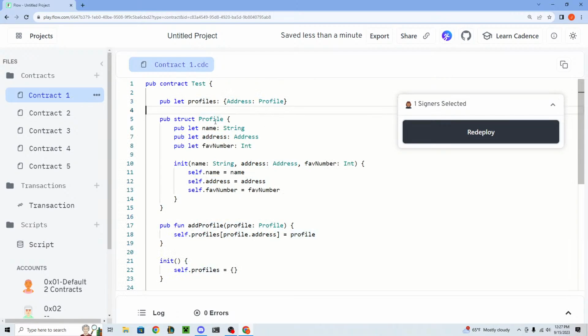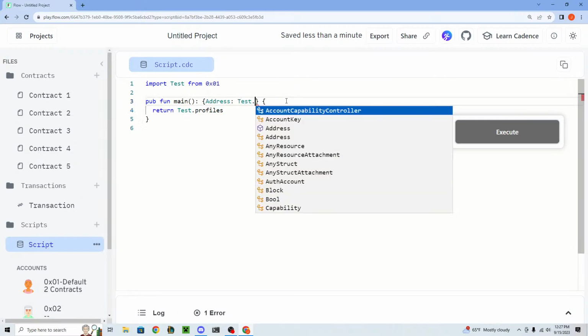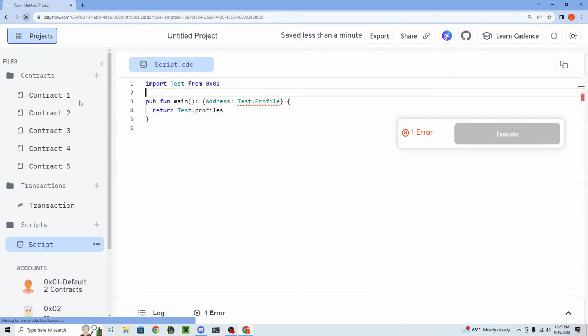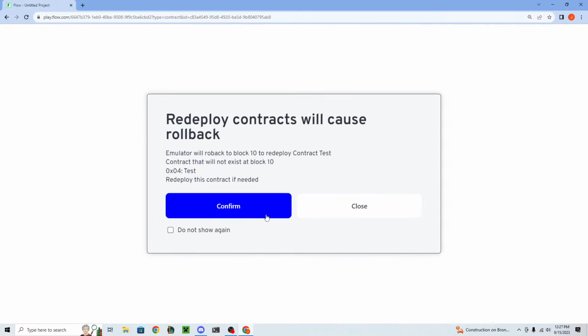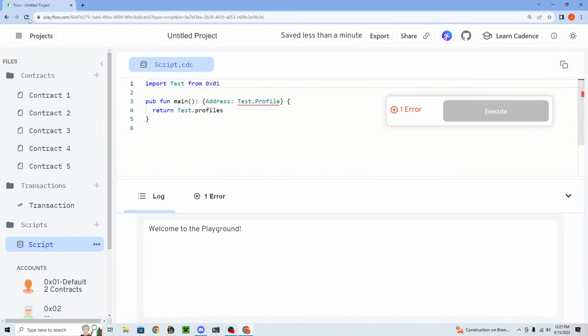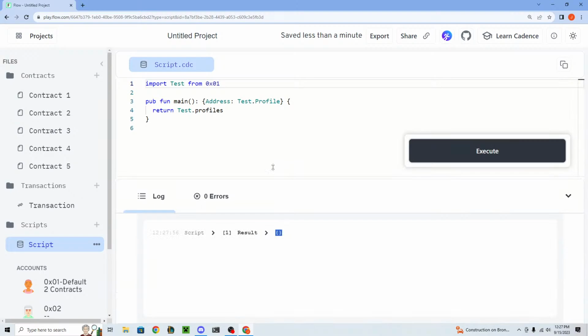A profile is just defined within this test contract, right? So the way that we do this is you say test.profile. That is the type of the profile struct. It's a test.profile because it was defined in that contract. And we can return. I think I have to refresh the page here. Oh, I forgot to redeploy the contract, I think. Not sure what that was. If we refresh again, yes. Okay, so now it returns an empty dictionary, right?